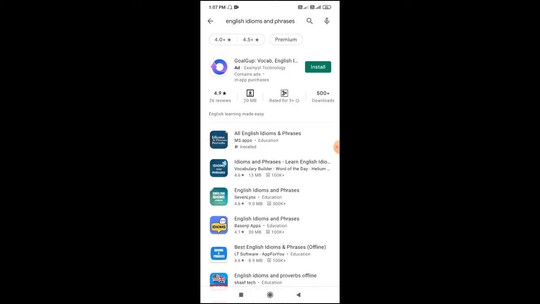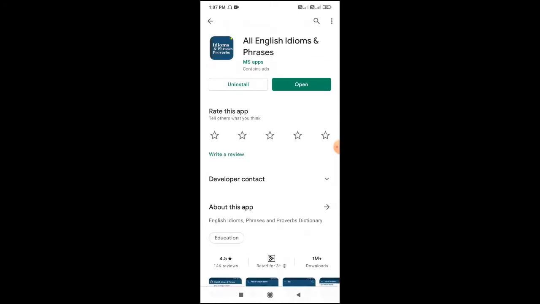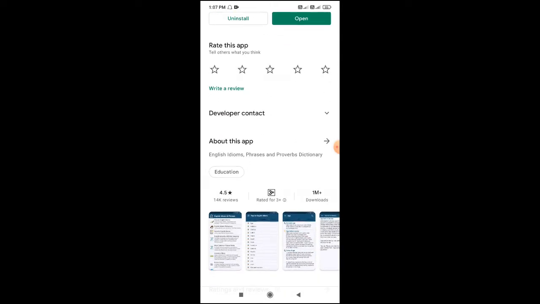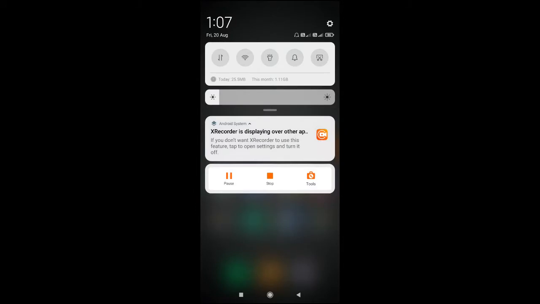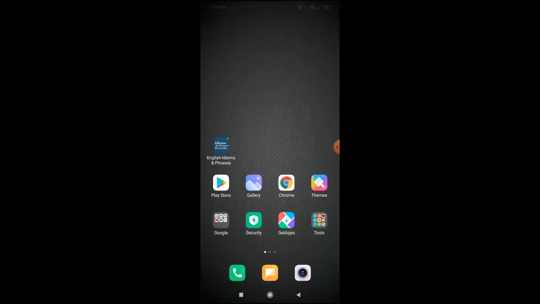So this app is by MS Apps. And here I can see it has got more than 1 million downloads and also a rating of 4.5 star. This app can also be accessed offline. Right now I don't have any internet connection. So let's have a look at the working of this app.